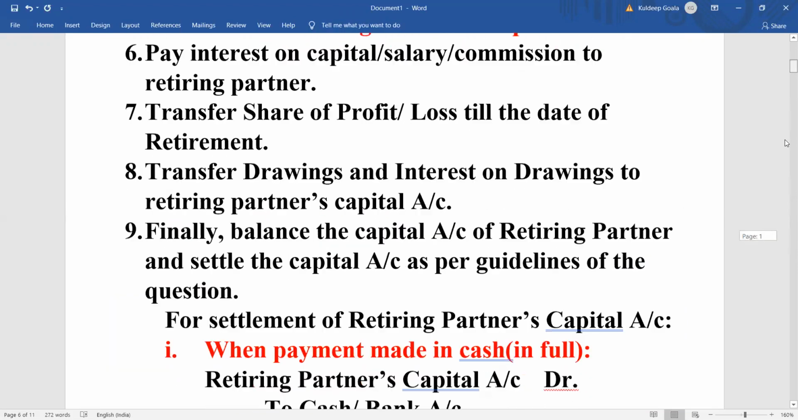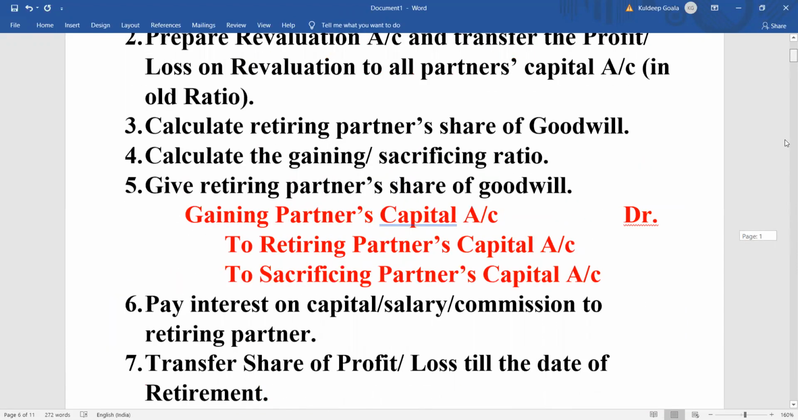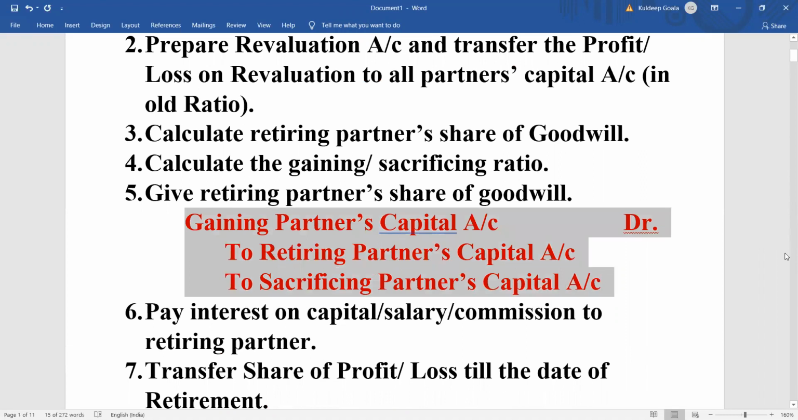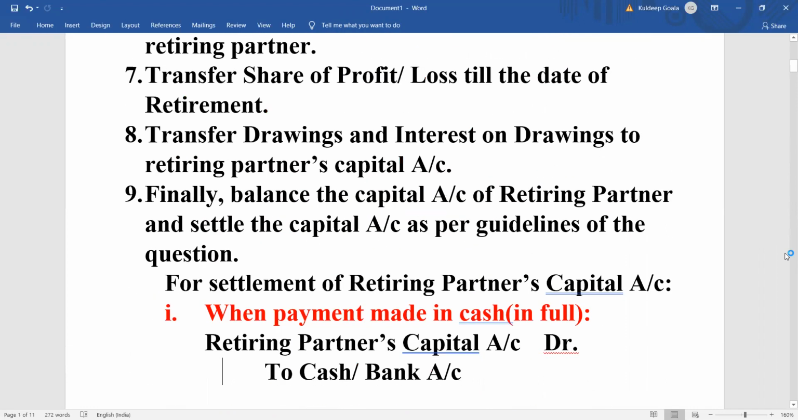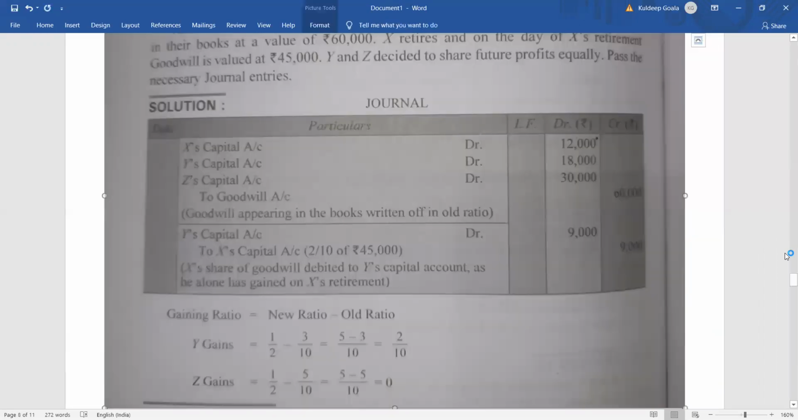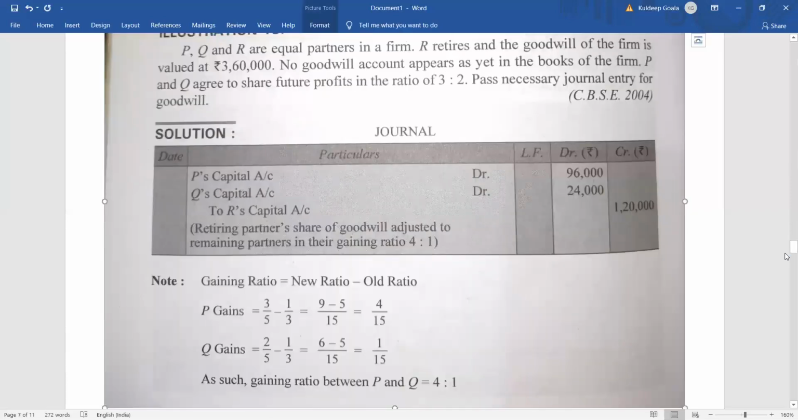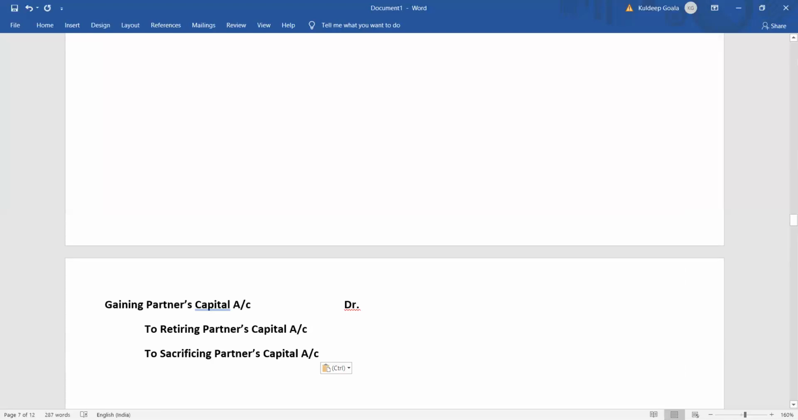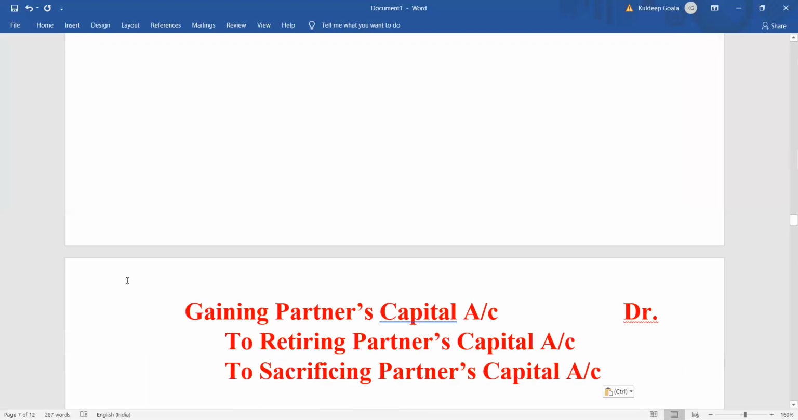Gaining partner, just a minute, let me show you. Gaining partner's capital account debit to retiring partner's capital account, to sacrificing partner's capital account, if there is anyone sacrificing, right? So this portion I'll just copy it and take it there for you, so that you don't have any doubt or confusion. Even if I don't do that, you will understand the concepts, but still, to make things easier and simpler for you, I'm just bringing it down here. Okay, and I will just name it the heading.